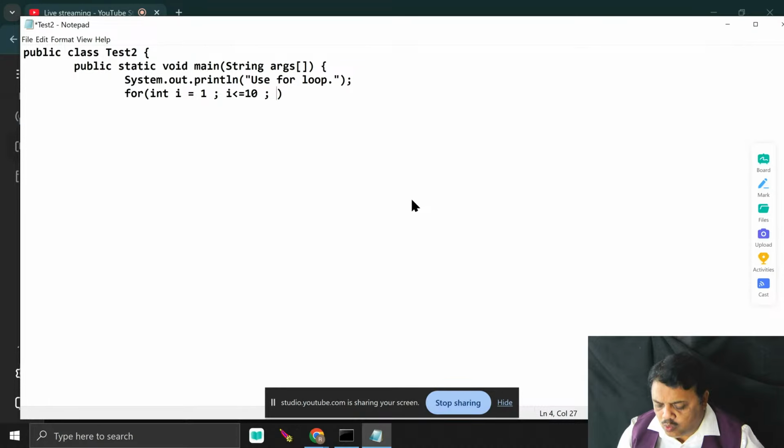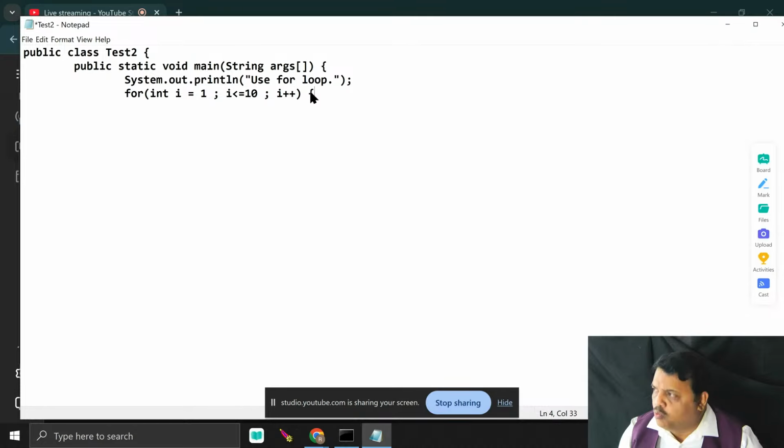But after that, what is the next requirement? Increment or decrement? Now I am using increment because after 1, it will print 2. After 2, it will print 3. After 3, it will print 4. After 4, it will print 5. In this way, it goes on up to n because I wrote less than or equal.